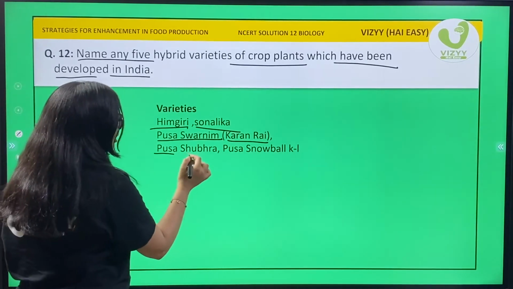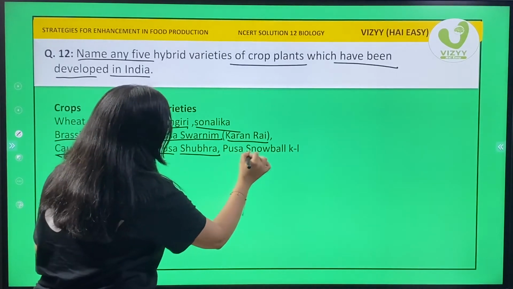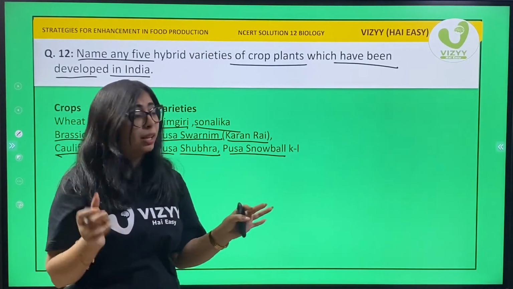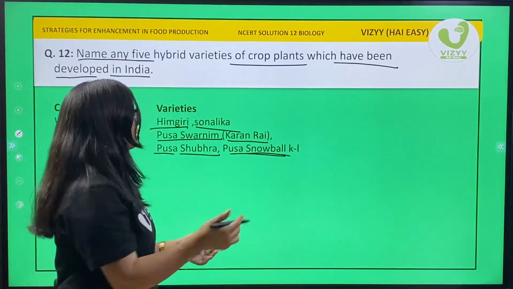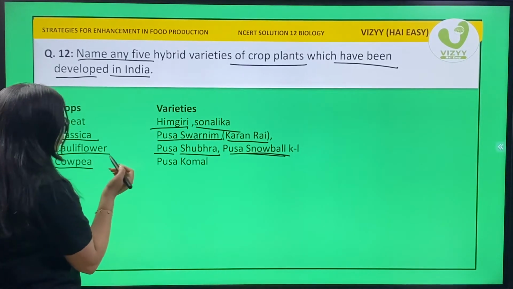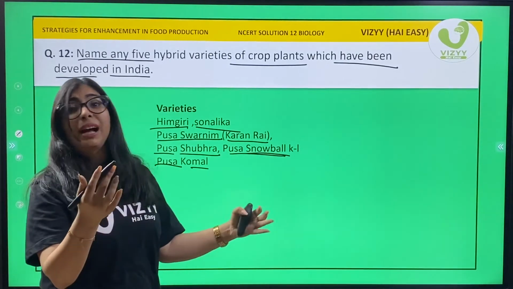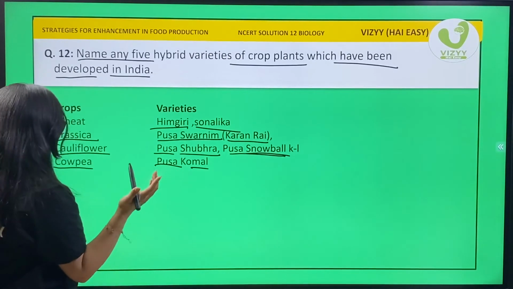Cauliflower is Pusa Subhra and Pusa Snowball K1. Cauliflower is white in color, and remember snowball is also white in color, so Pusa Snowball. Now cowpeas, Pusa Komal. Cow, let's name a cow named Komal, so Pusa Komal, remember it like that.